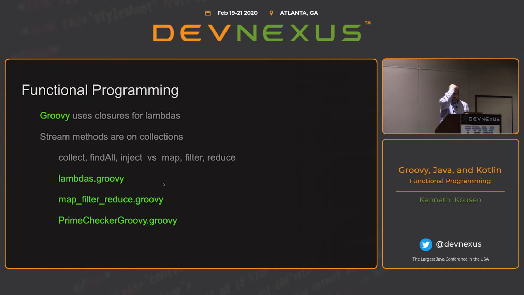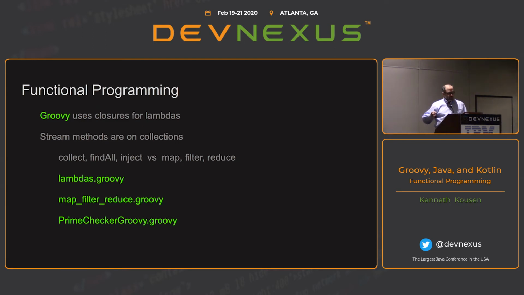Now, Groovy uses these closures instead, and what becomes interesting is that in Java, they deliberately added a layer of indirection, right? Every problem in computer science is solved by adding a layer of indirection, something between me and where I want to go. Rather than having methods like map, filter and reduce on collections, they added this stream metaphor, which was a little unfortunate because we already have I/O streams, so we have to distinguish between I/O streams and functional streams, but so be it. If you want to do map, filter or reduce, you have to go through streams.